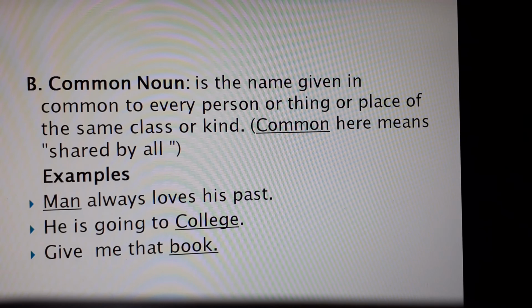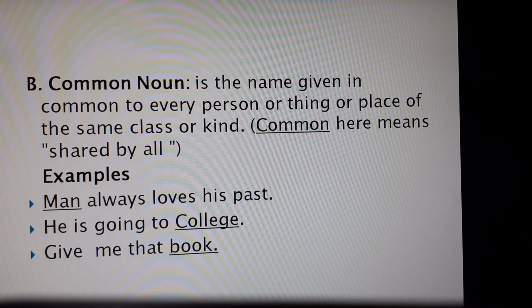Man always loves his past. So man here is a common noun because man is the word which refers to all human beings. In the same way, he is going to college. So college is the name of a place where we go to study.